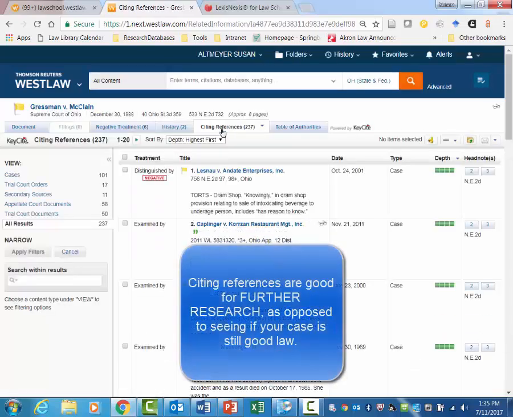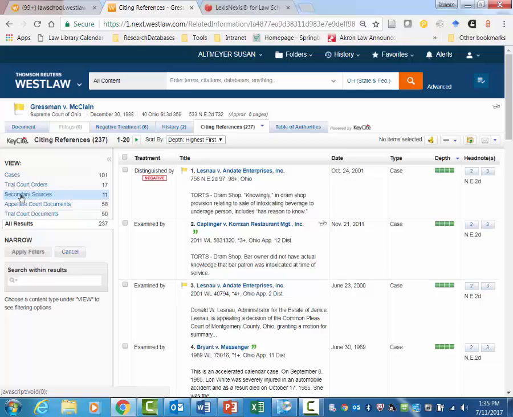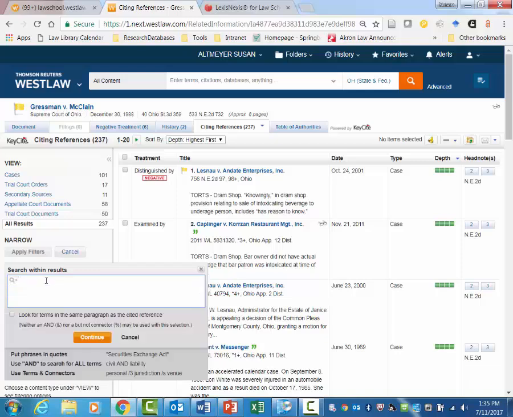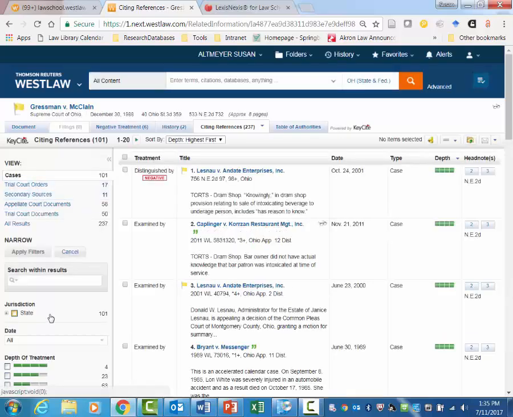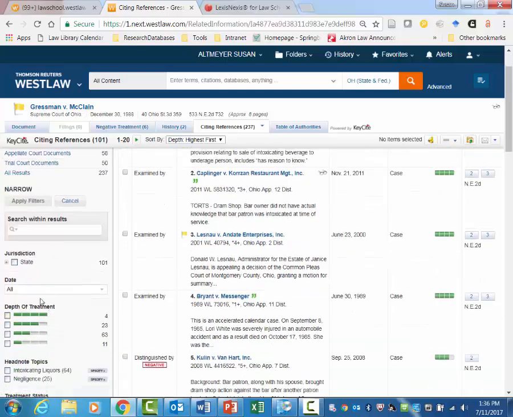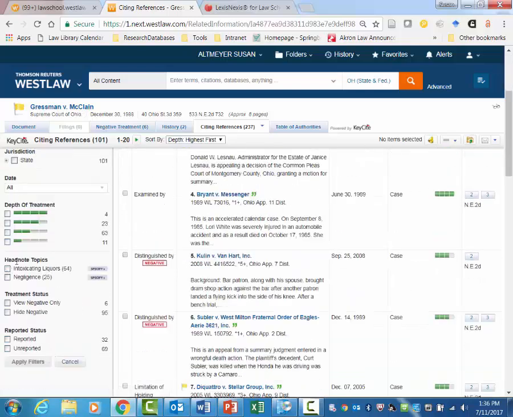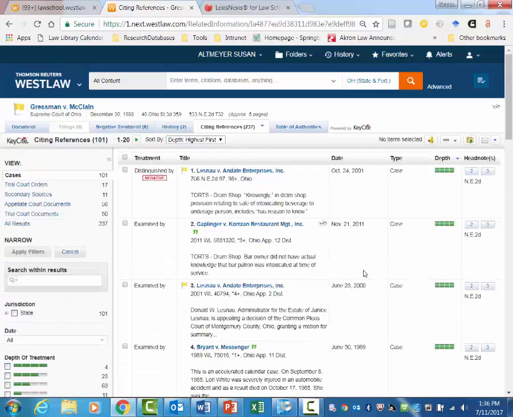Alright, so citing references. Citing references gives you cases that have cited to your case, secondary sources that have cited to and discussed your case, etc. And again, you could narrow these by many different things. You could put in search terms, like say we were only interested in proximate cause. You could put proximate cause in there. If you click on cases or click on secondary, you're going to get even more ways to narrow it here. You can narrow it by the court. You can narrow it by depth of treatment, etc. And you can also reorder these results. Like here, it appears to be ordered by depth of treatment, which is usually what you want,